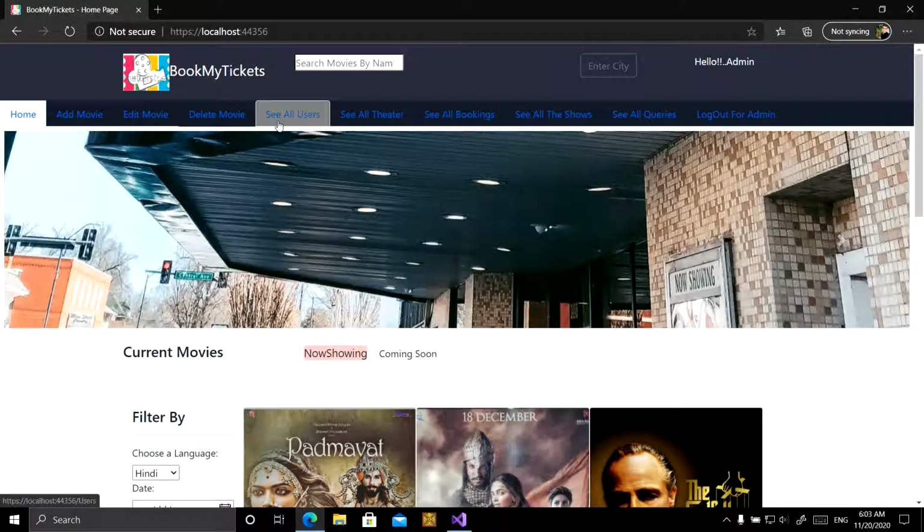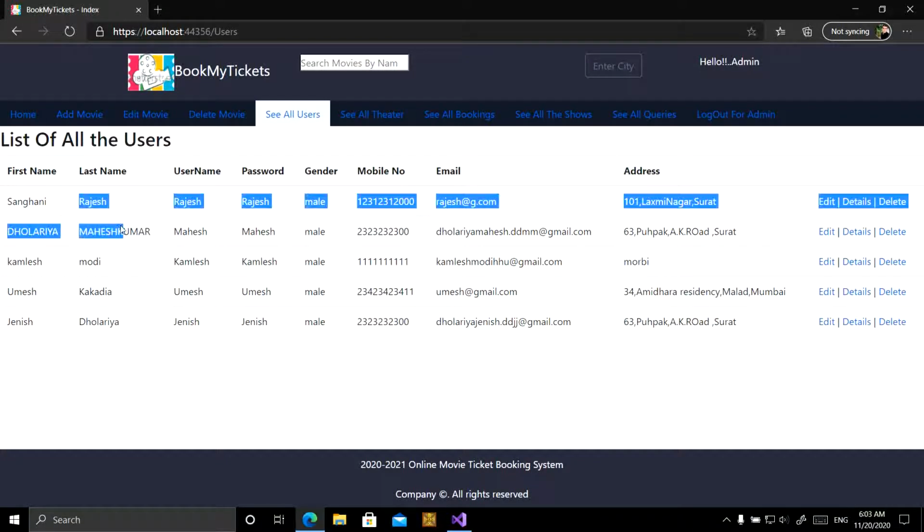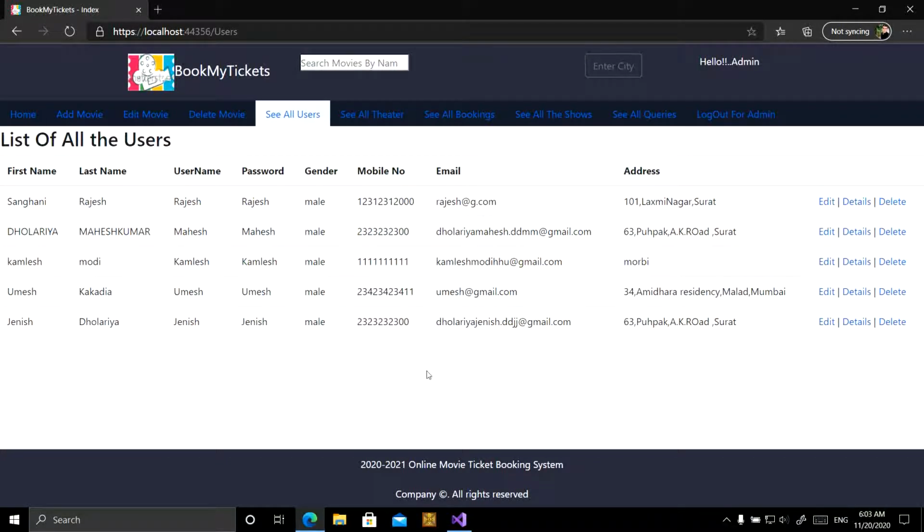Admin can see all the users' details also. These are the details of the users who are registered at this site, like name, last name, username, password, gender, mobile number, email address. All the details are shown to the admin of the site.